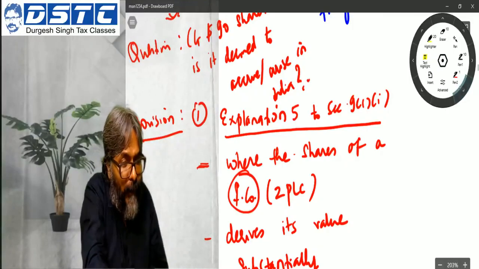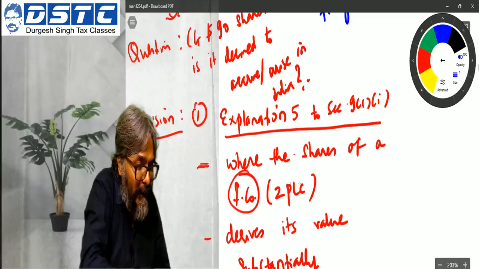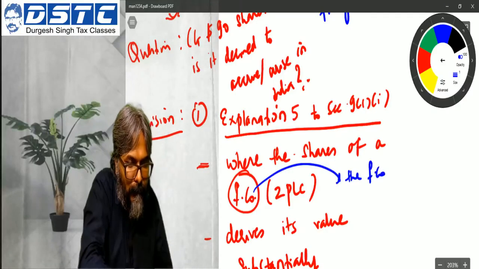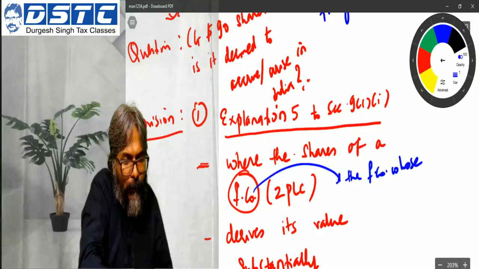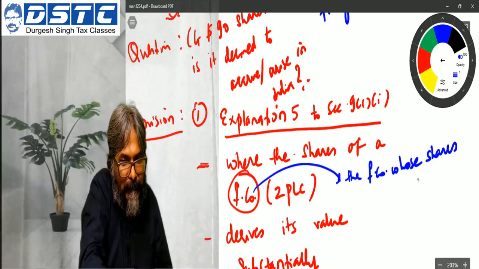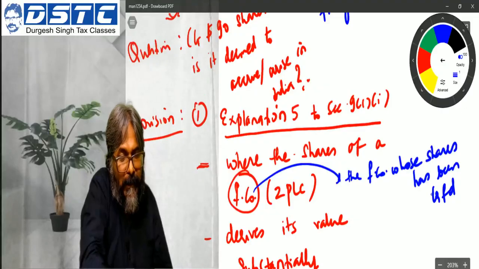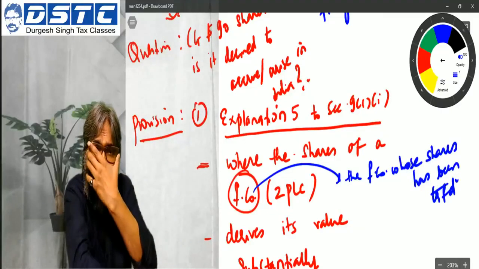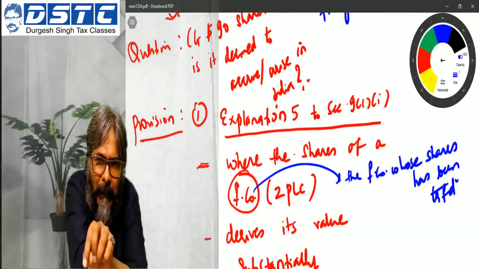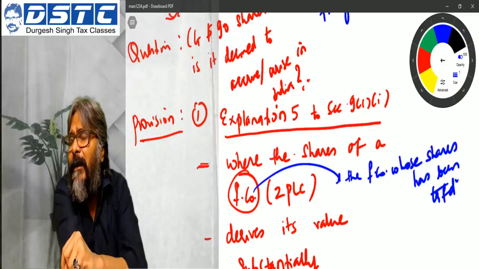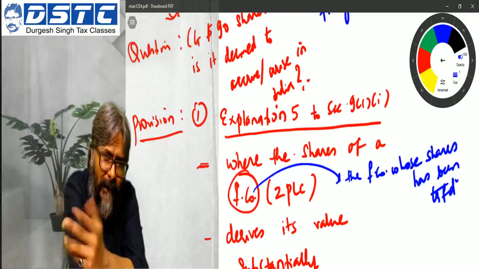The foreign company that we are targeting in our answer is the foreign company whose shares have been transferred. Because in this case it was very easy. ZPLC was one company in between, that's it, and directly they made the investment in Indian company shares, that is in RIL.